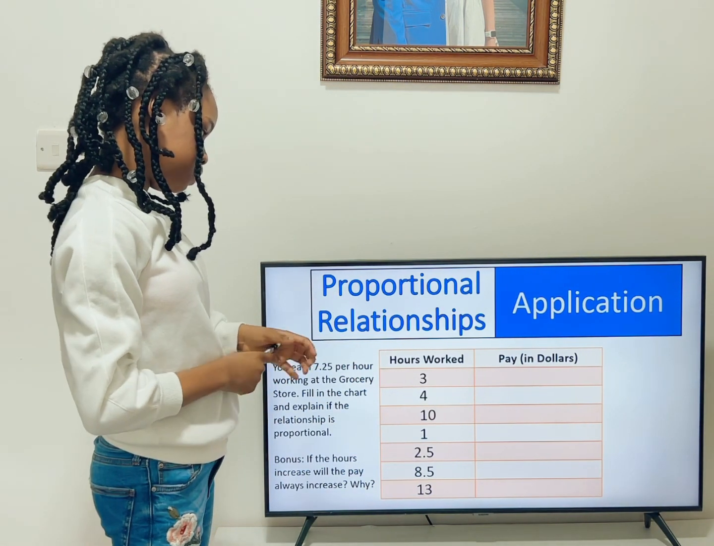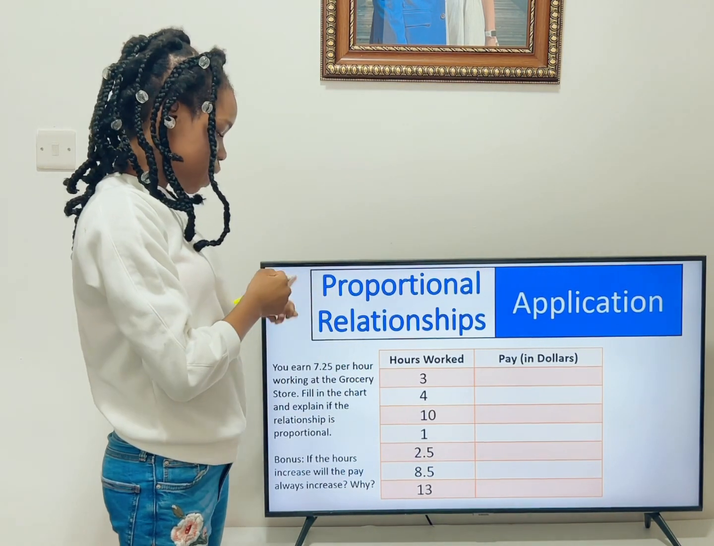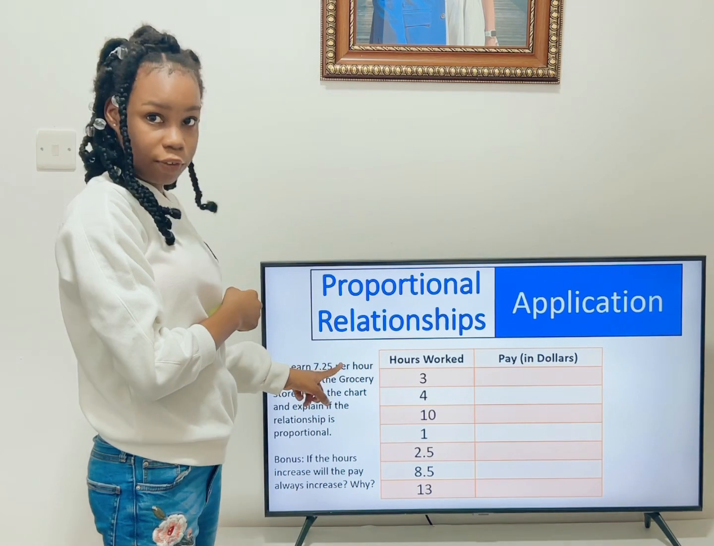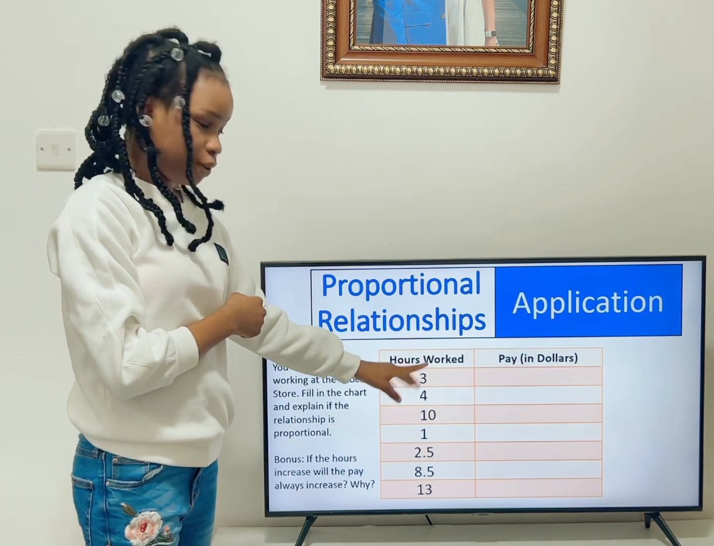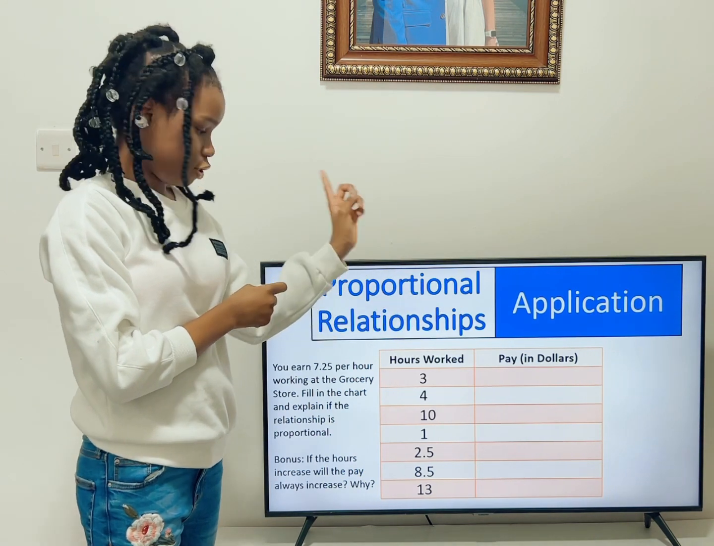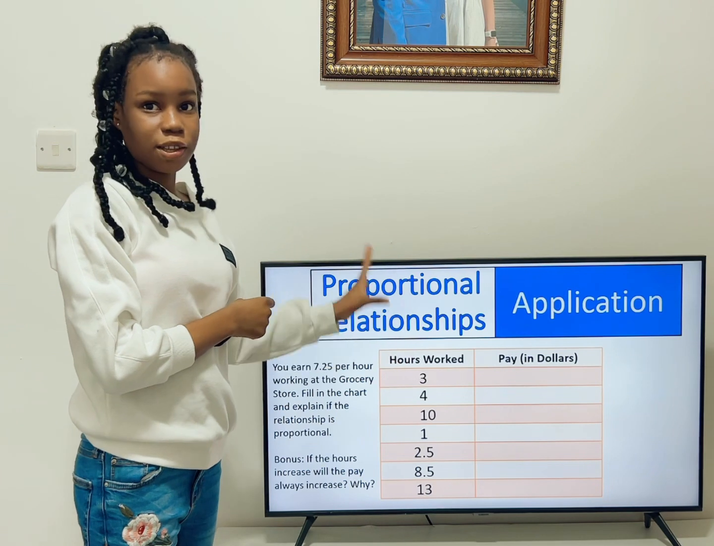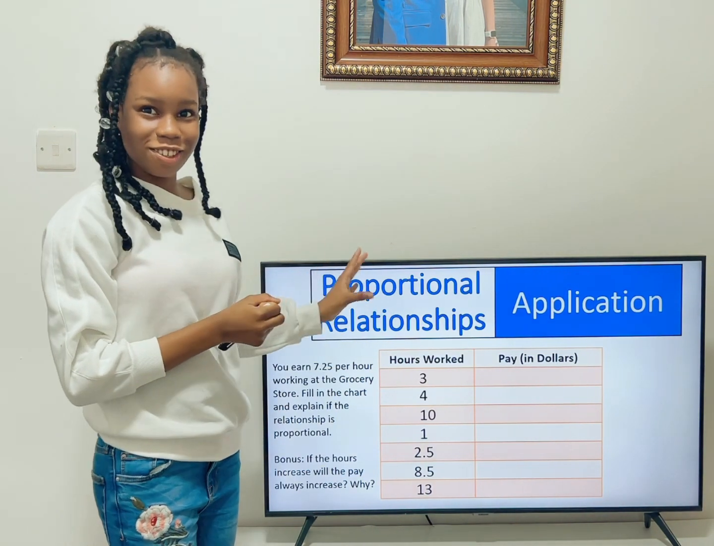Now, as you can see, we don't have the dollars paid, which means you guys are going to have to use this 7.25 over here. First, you're going to multiply it, and then whatever answer it gives you, you're going to use that answer and divide it by the 3, the 4, 10, and all of the list of the hours worked. I hope you guys understand it.